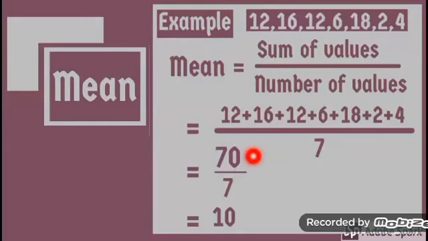Now add all these values. By adding, their answer is 70, and 70 divided by 7 is equal to 10. So 10 is the mean of this ungrouped data. Similarly, by using this formula, sum of values divided by number of values, we can find out the mean of ungrouped data set.